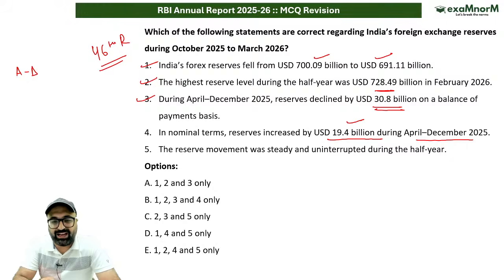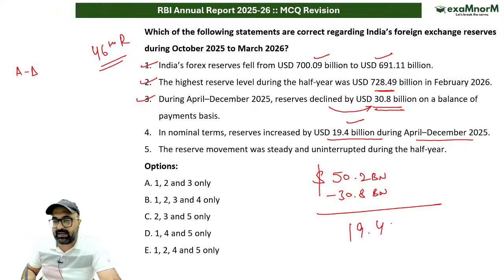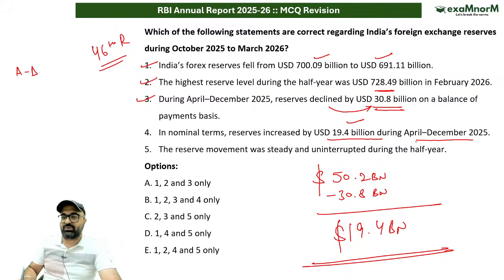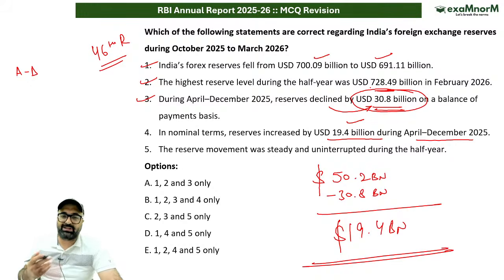But if I include the valuation gain, the valuation gain was $50.2 billion. So there was a $50.2 billion valuation gain, and your reserve actually declined by $30.8 billion. So at the end of the day, the nominal increase is $19.4 billion, but actually there is no increase. In real terms, the value has decreased. It's only because of the valuation inclusion that this has been witnessed.